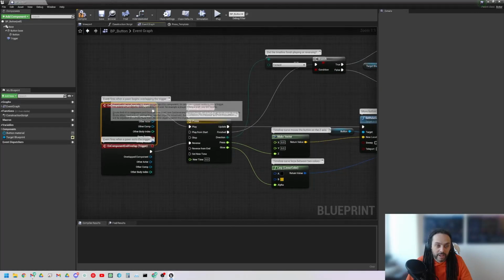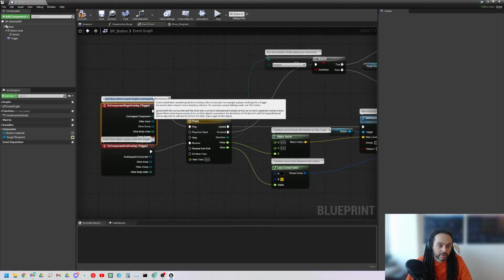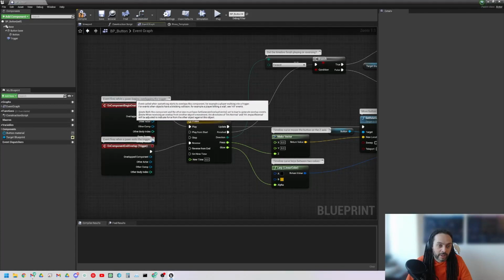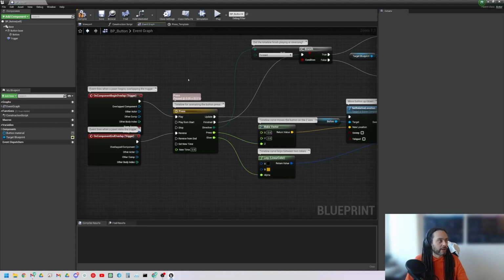So we'll see here, there's some nice explanations about what it does. So the event fires when a pawn begins overlapping the trigger, and the pawn will be anything that a player controls, generally inside the scene.